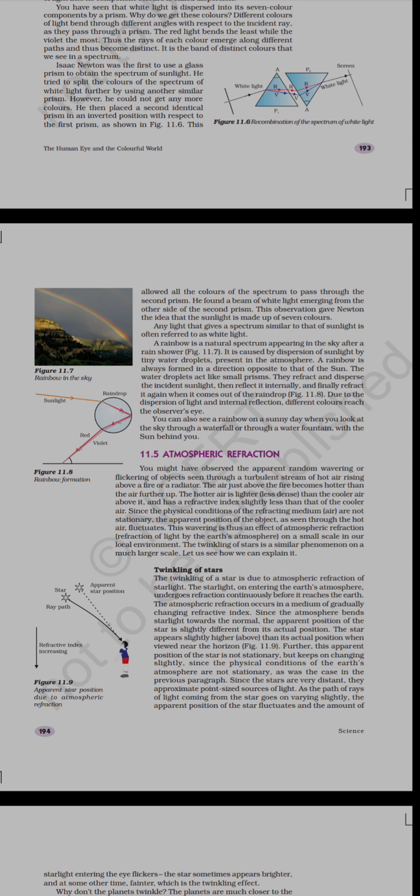The natural spectrum is the rainbow. We know that a rainbow occurs during the rainy season, but along with the rain, sunlight should also be there.